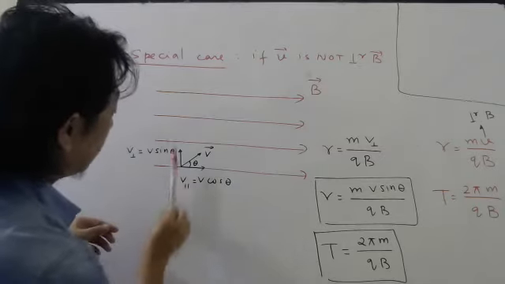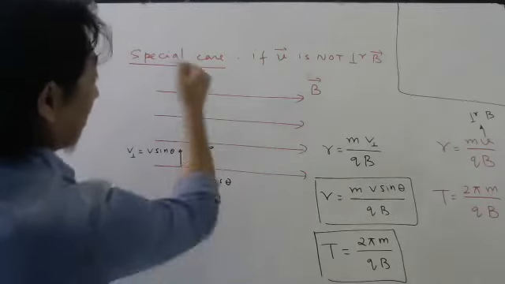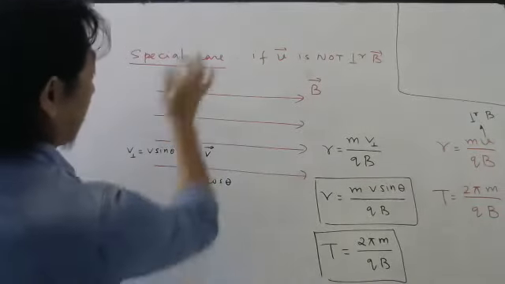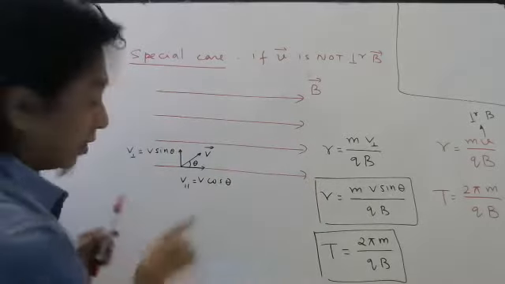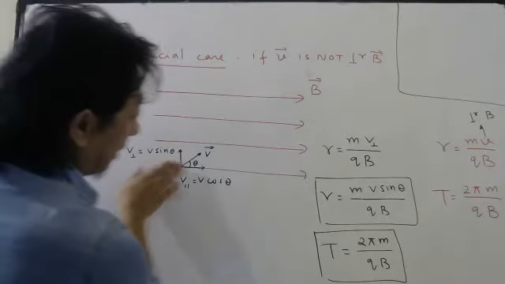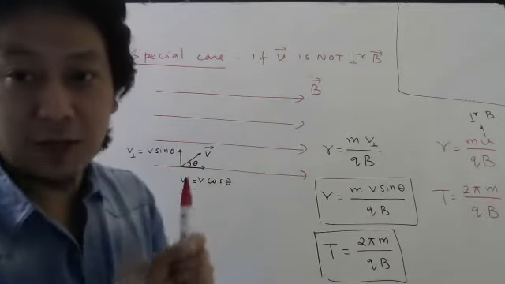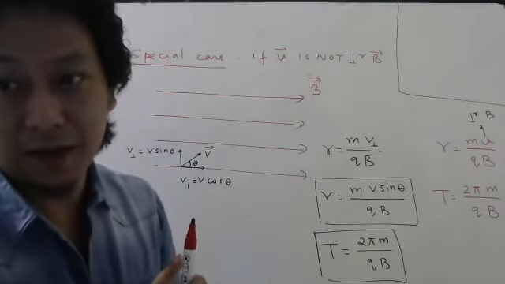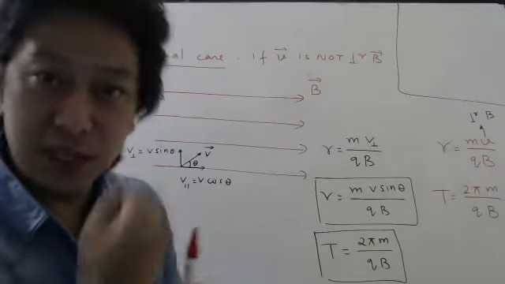This velocity, which is perpendicular, will try to make it move in a circle like before. But this velocity, which is parallel to the magnetic field, will take the particle this side. Whenever the velocity is perpendicular to the magnetic field, it moves in a circular path.